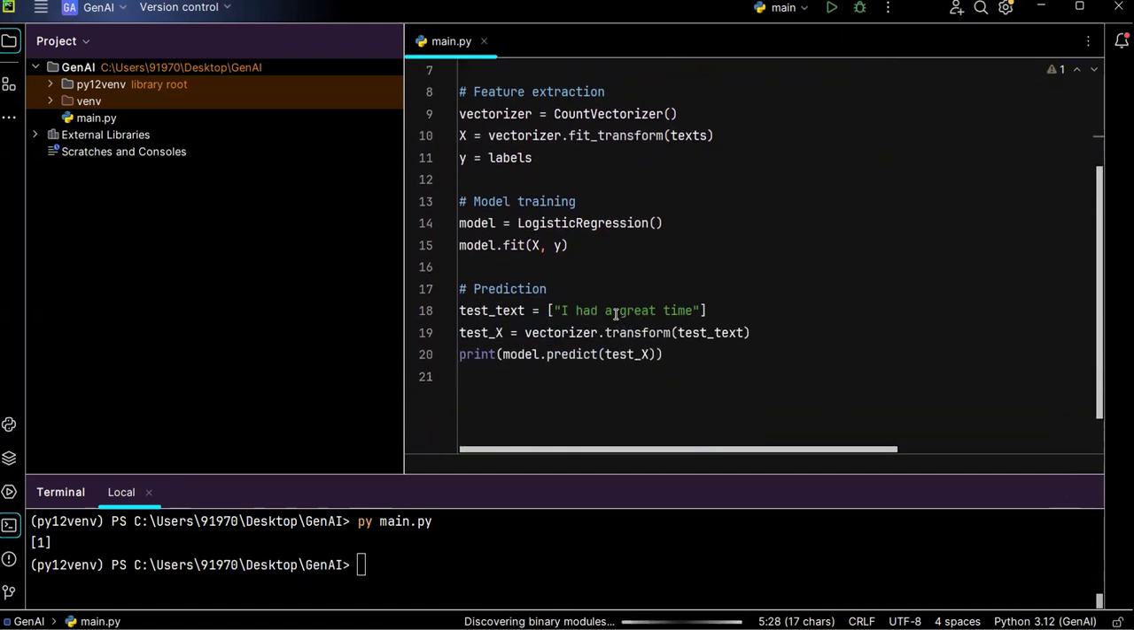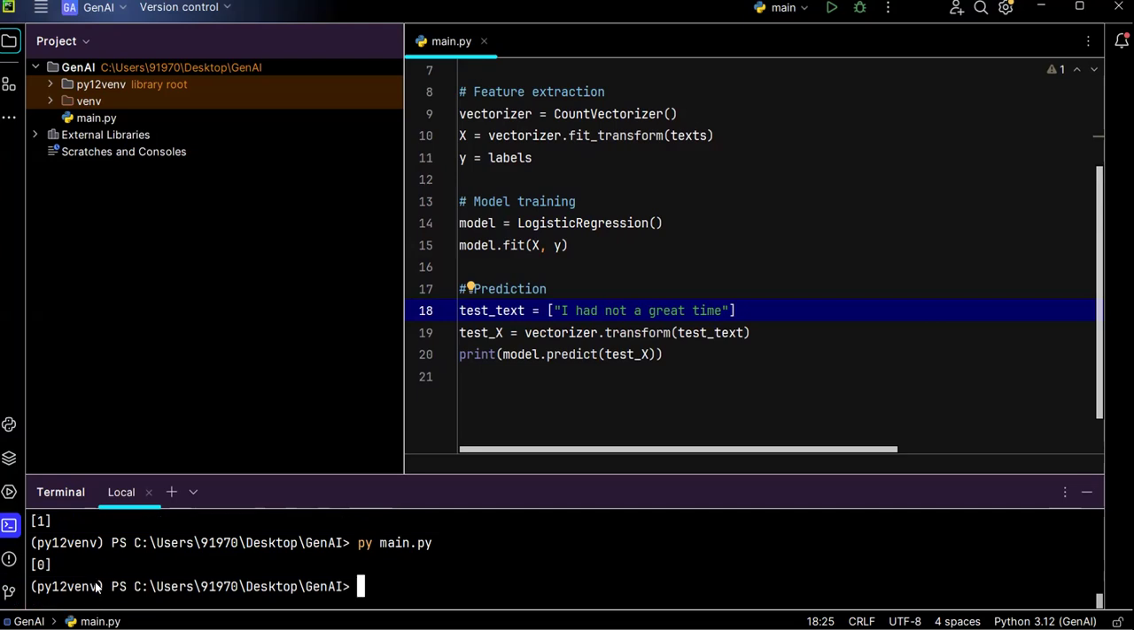Okay. Now let's make it negative. That is, "I had not a good time." Like that I provided a sentence. I know that it's a negative sentence. Let's see the output, whether I got 0 or not. Yeah, you can see I'm getting the 0. Okay.